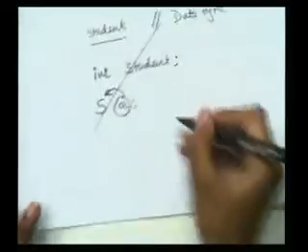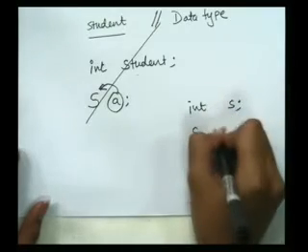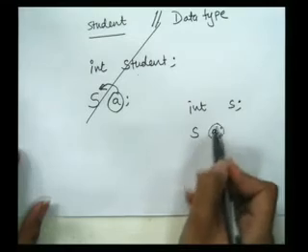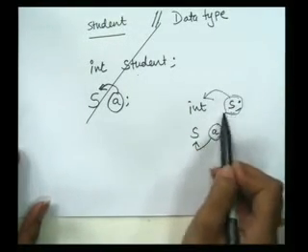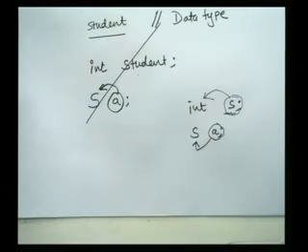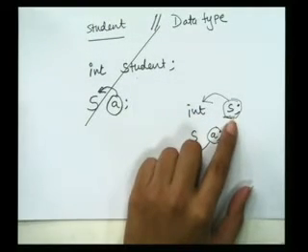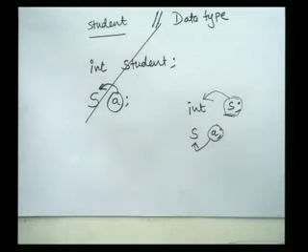Let me write it again. Let me consider integer S, and this S should be considered as integer. So here A is of type S, and ultimately S is of type integer. If I want S to act like the definition of a particular data type, here integer is the data type, and S is the user defined data type which I can use for A. That particular thing is known as typedef. I can write typedef against this particular statement, so that it would act like a user defined data type.